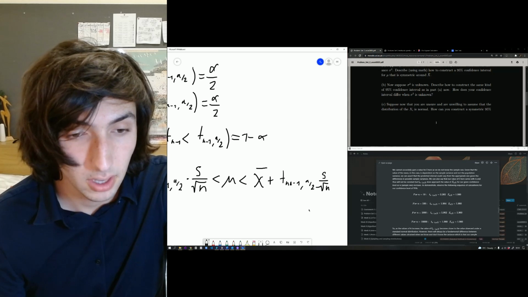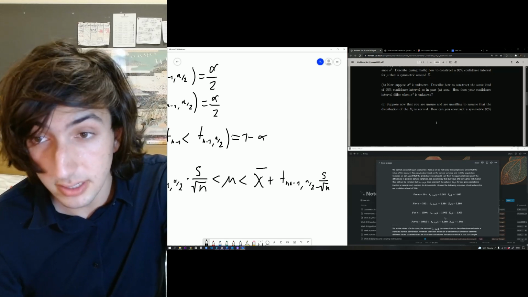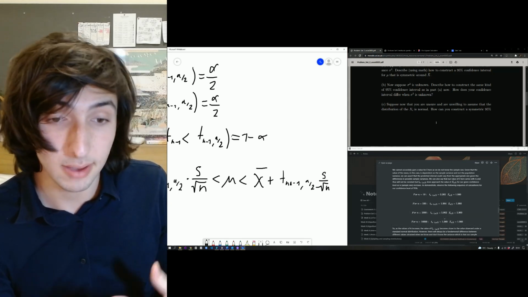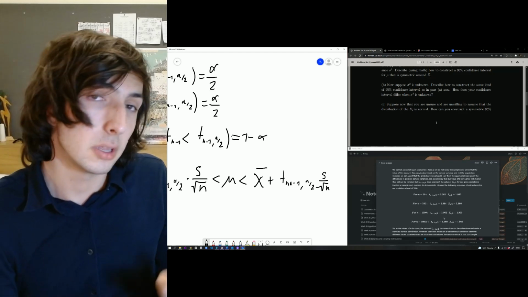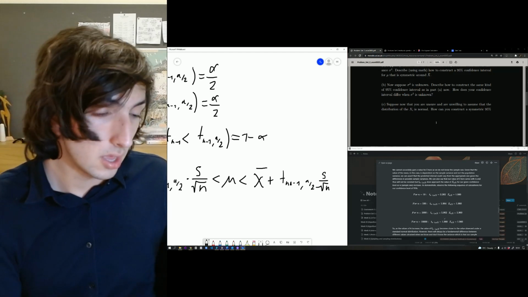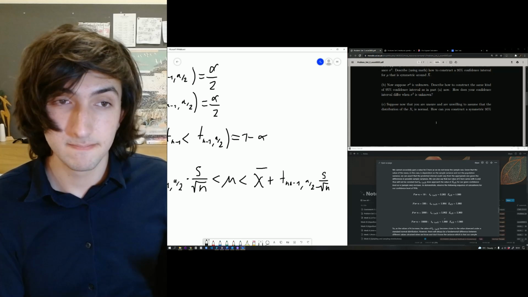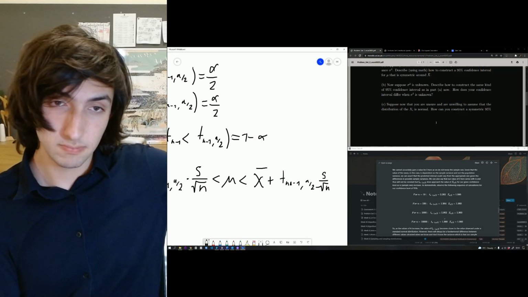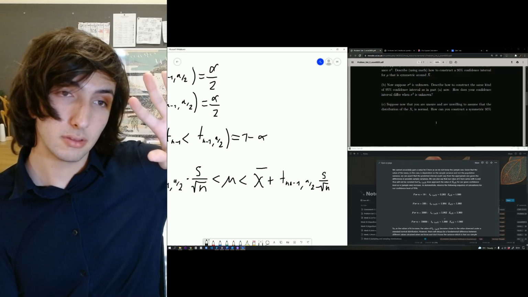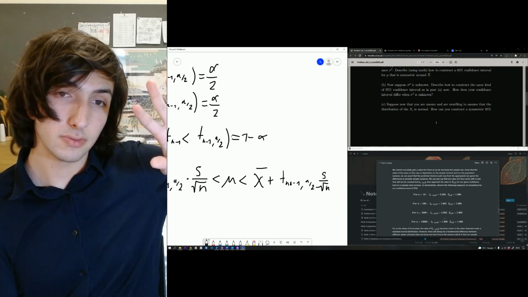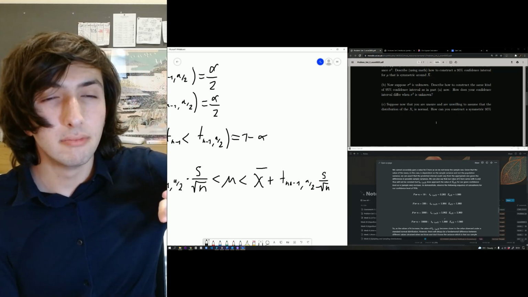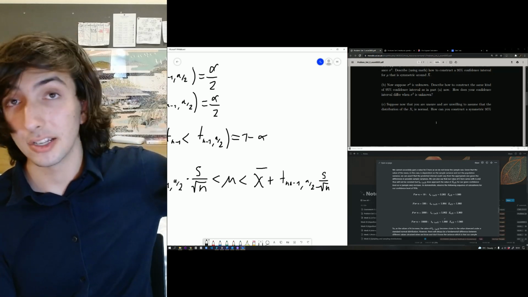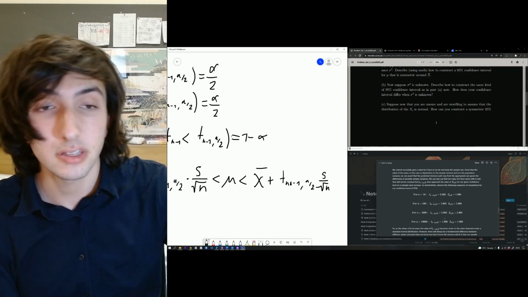Of course, this decreases if you gain more and more people. By the time we get to 10,000 or 100,000 people, it is essentially eliminated. But that's just something to say. How does your confidence interval differ when variance is unknown? Yeah, it gets larger, essentially. When we don't know variance, it gets larger.